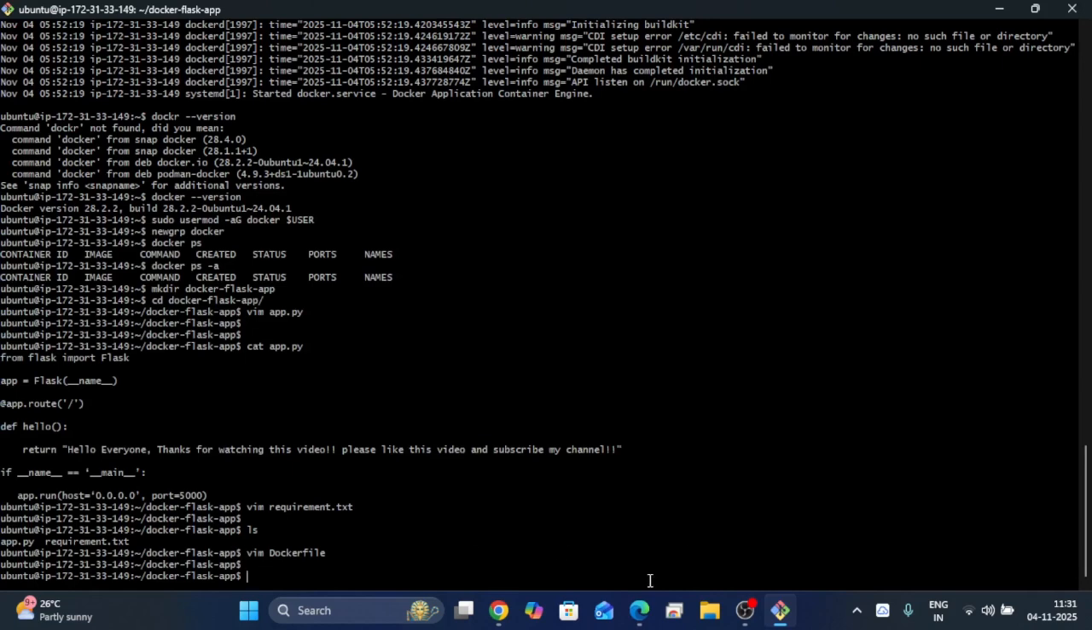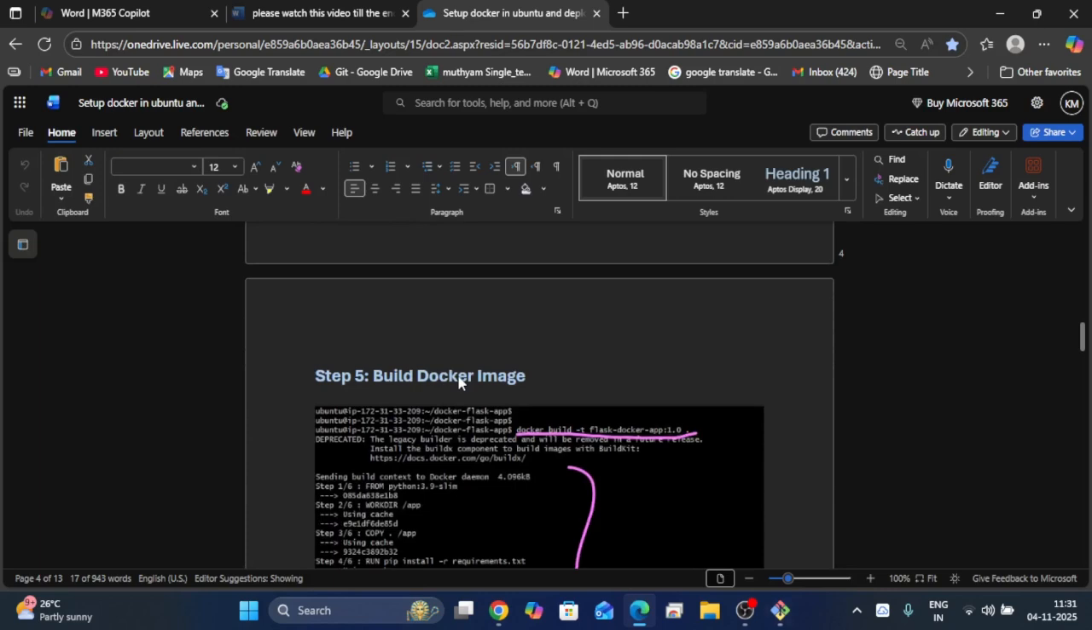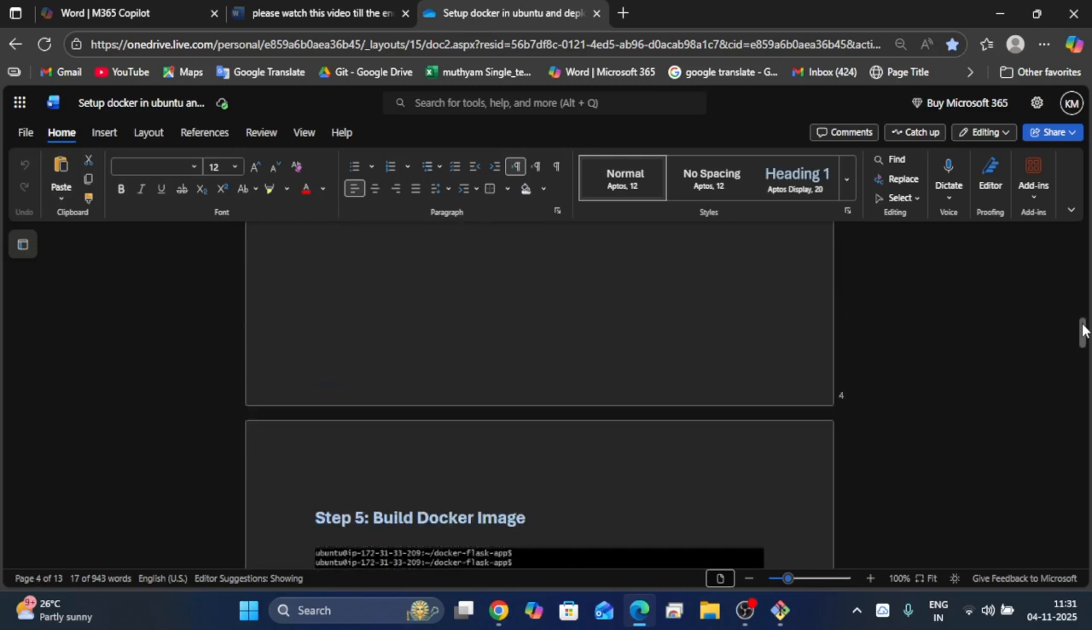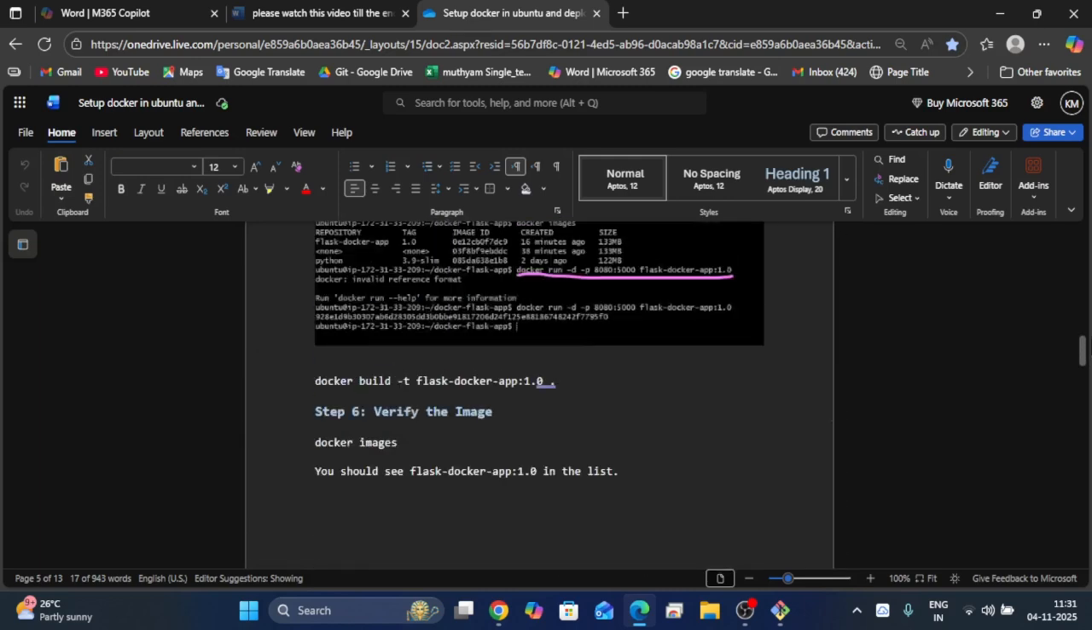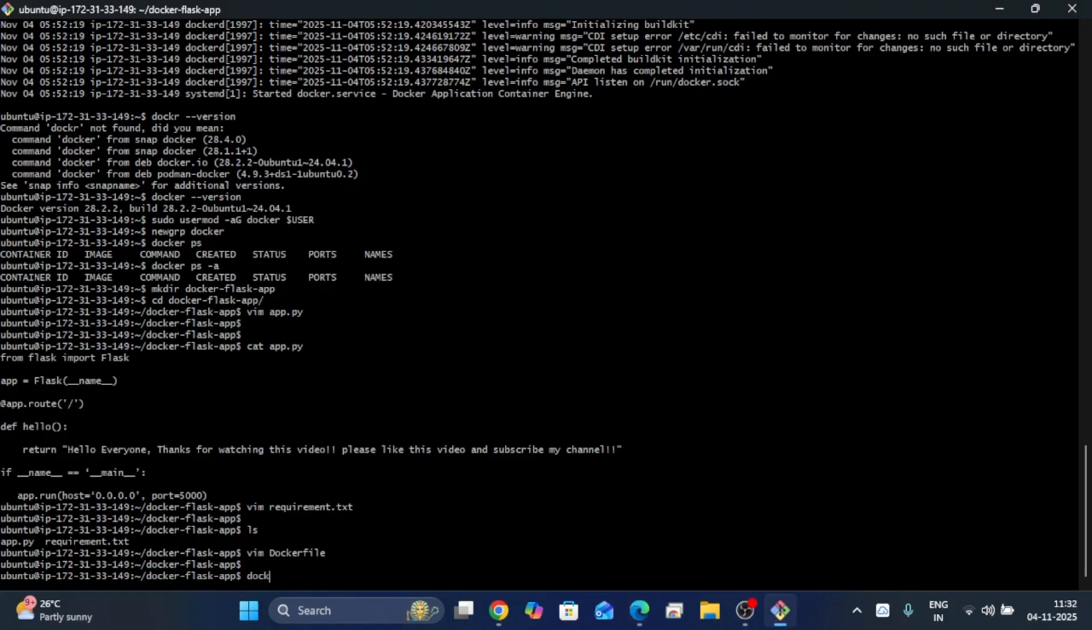Next, we have created the Dockerfile. Okay, next we have to build the Docker image. We have to create the Docker image. So in this case, we have to run this command to create the Docker image. The command is docker build -t